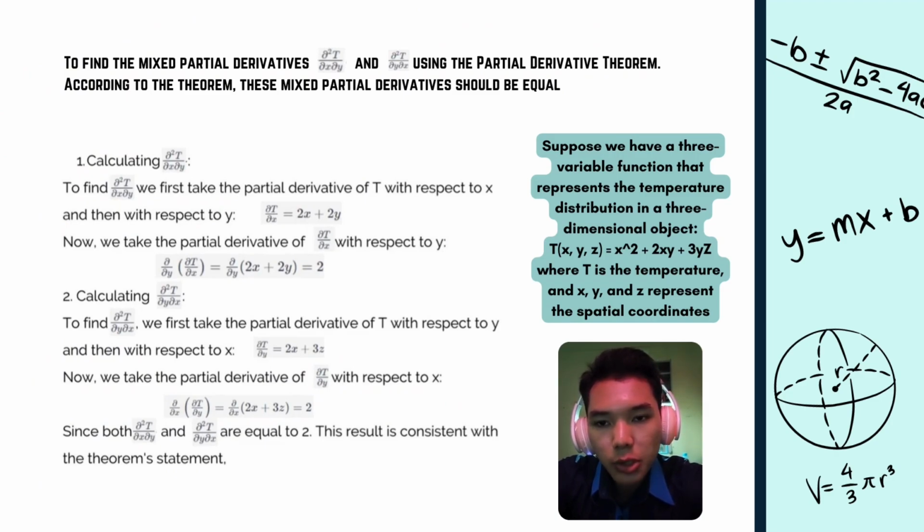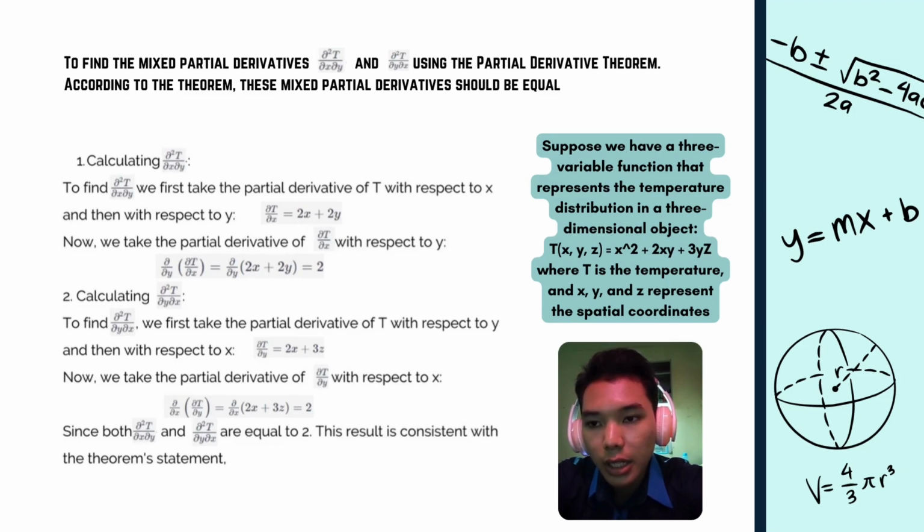Today I'm going to explain how to solve this equation. First, suppose we have a three-variable function that represents the temperature distribution in a three-dimensional object. T(x, y, z) equals x squared plus 2xy plus 3yz, where T is the temperature and x, y, and z represent the spatial coordinates. We want to find the mixed partial derivatives, T with respect to x and y, and T with respect to y and x, using the partial derivative theorem. According to the theorem, these mixed partial derivatives should be equal.